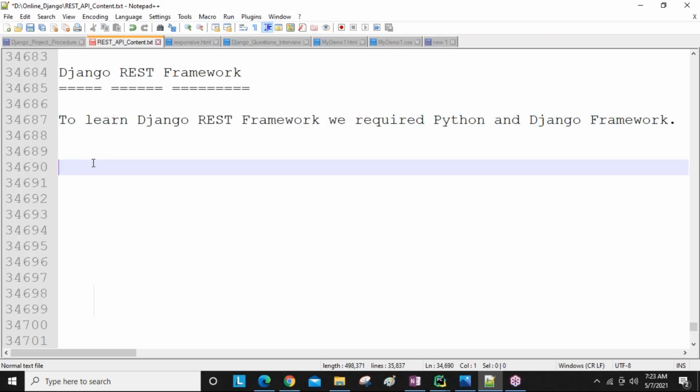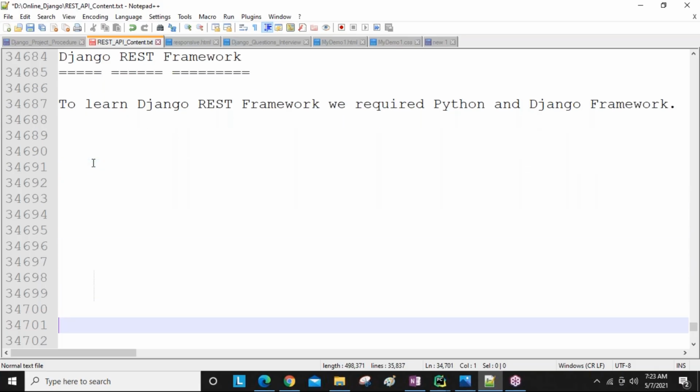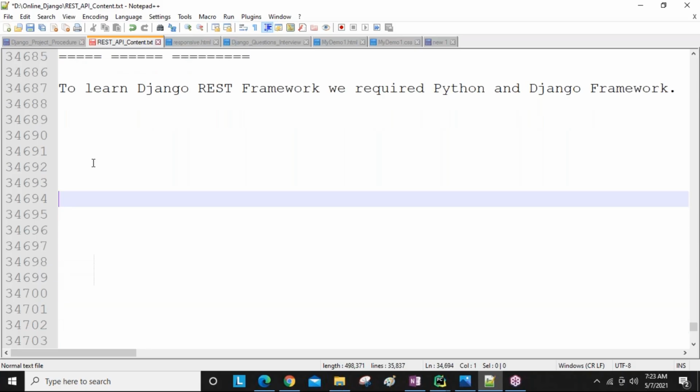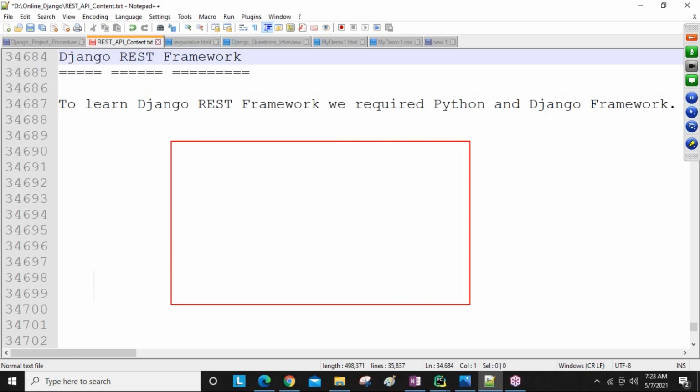So using Python and Django, if you are developing a project, 70% of the code is going to be completed.